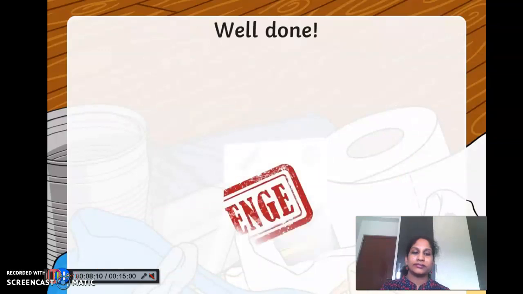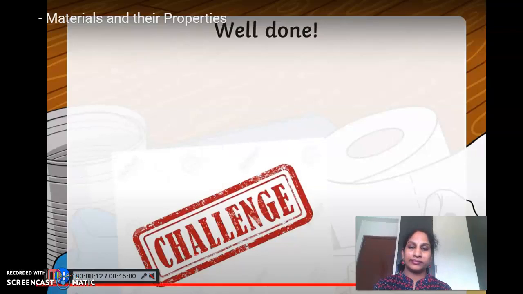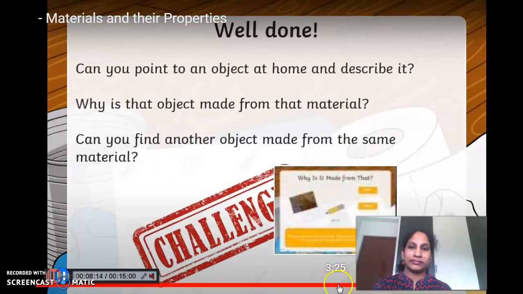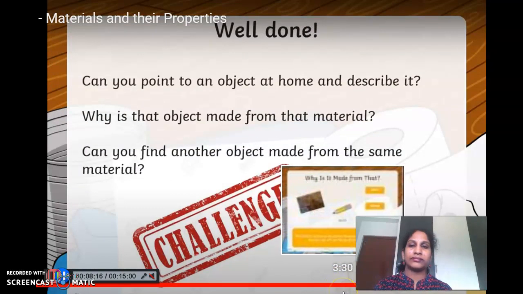Fabulous job, boys and girls, well done. Now it's challenge time. Can you point to an object at home and describe it? Why is that object made from that material? Can you find another object made from the same material? If you have a chance to do the challenge time, you might want to send some pictures on Dojo to your teacher. We are looking for some superstar scientists. Happy learning!